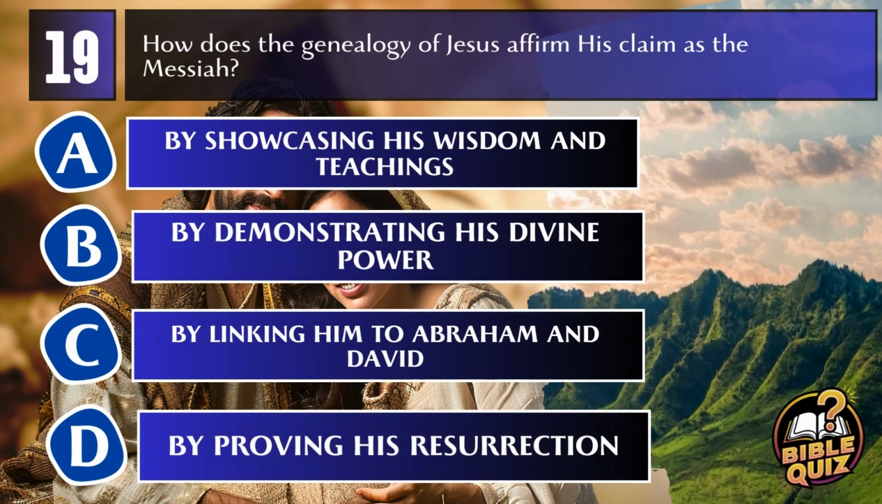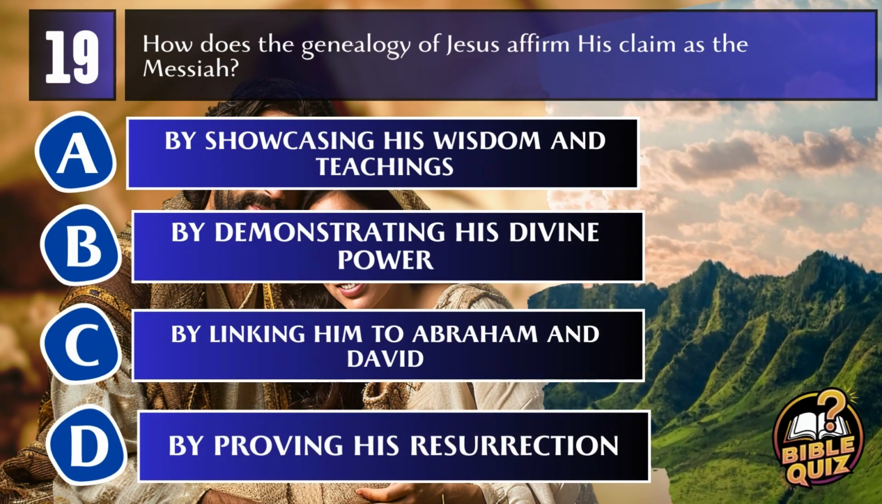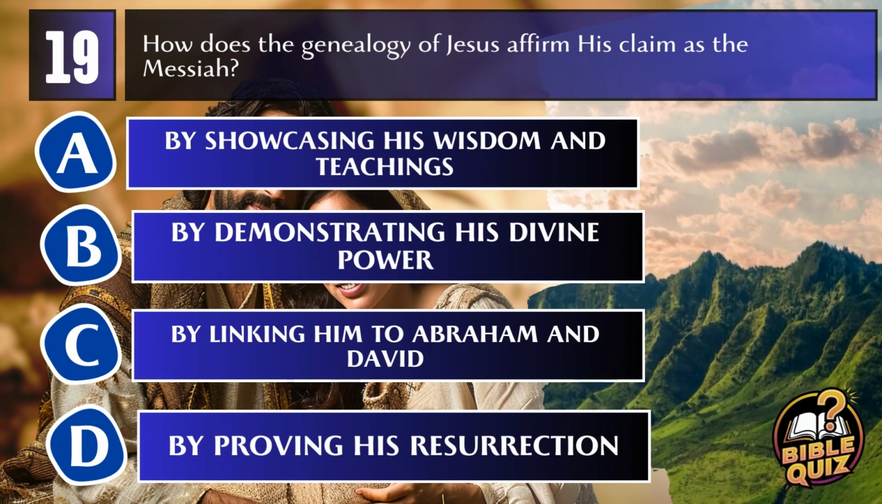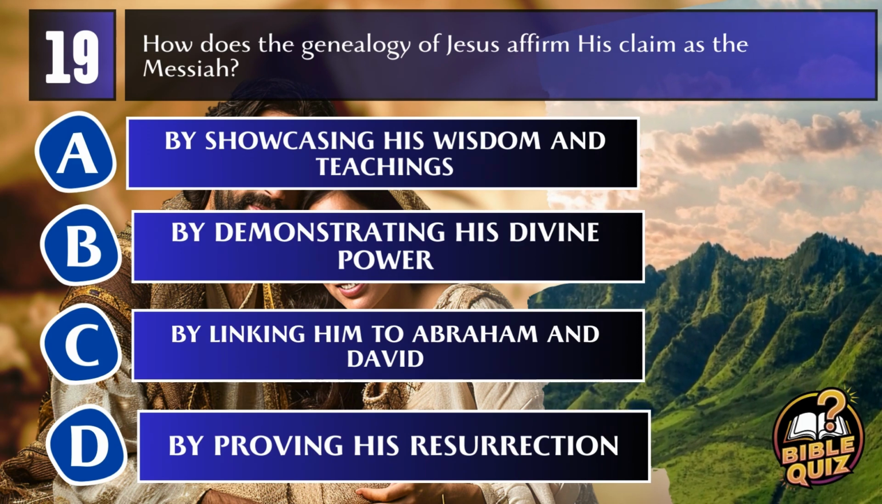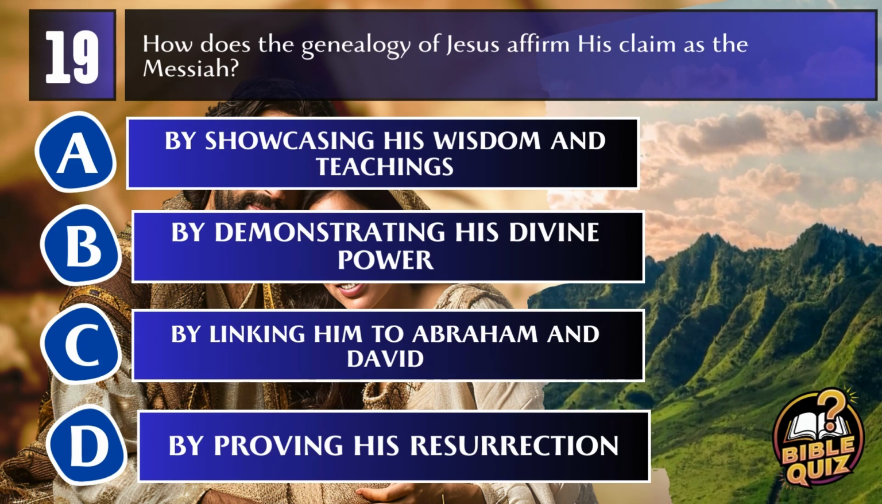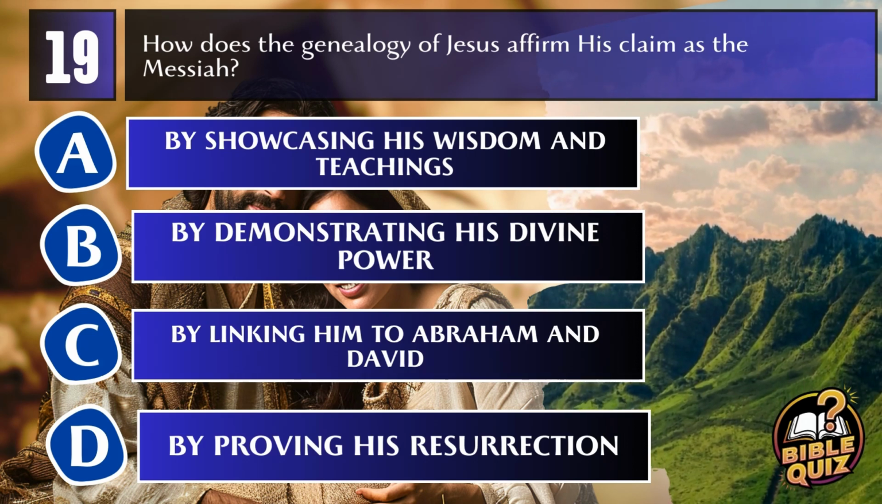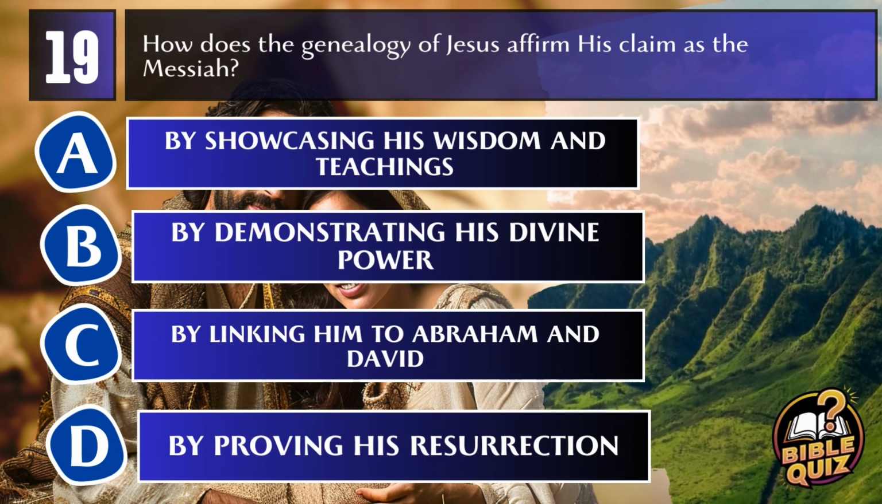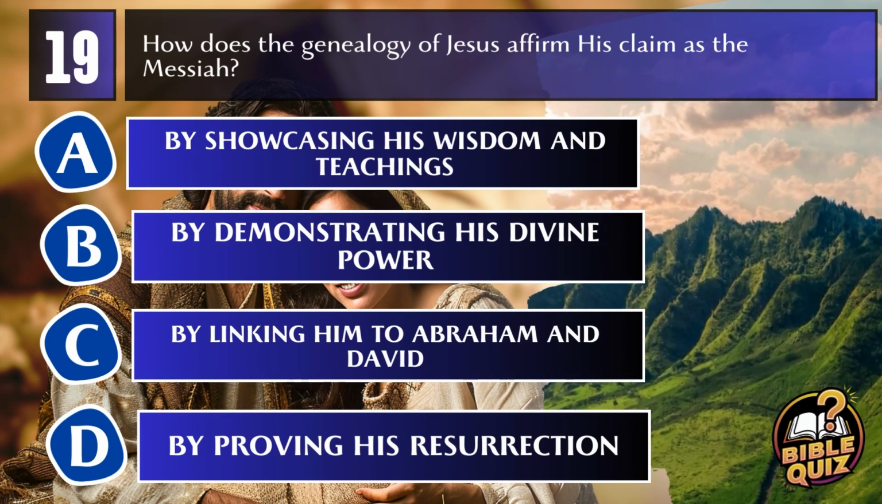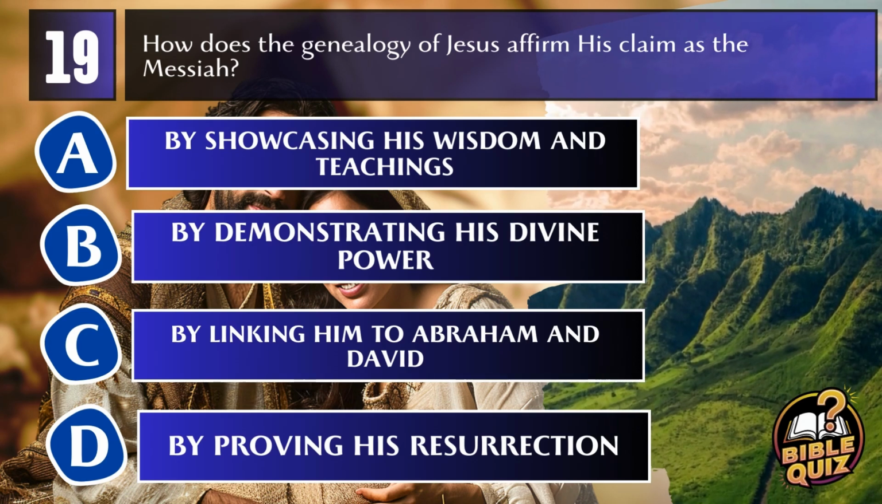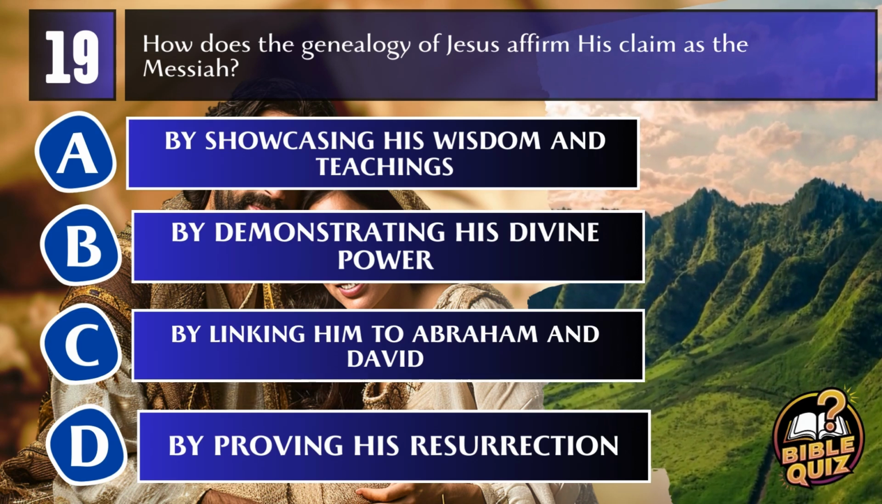Question 19. How does the genealogy of Jesus affirm his claim as the Messiah? A, by showcasing his wisdom and teachings. B, by demonstrating his divine power. C, by linking him to Abraham and David. D, by proving his resurrection.